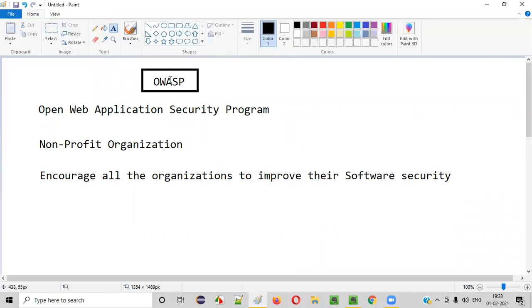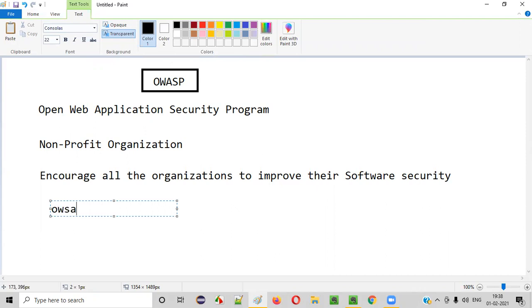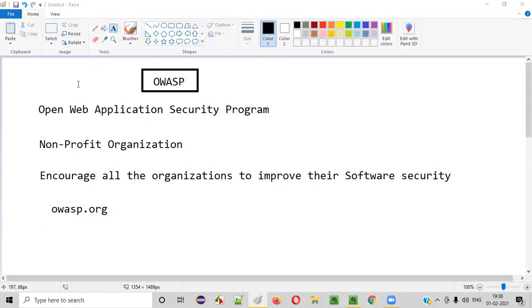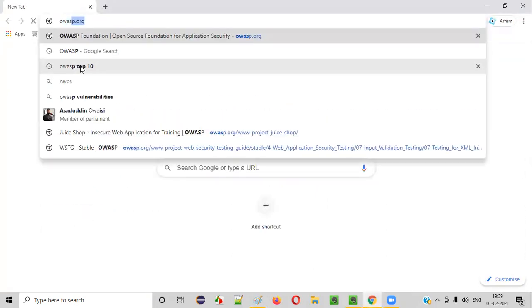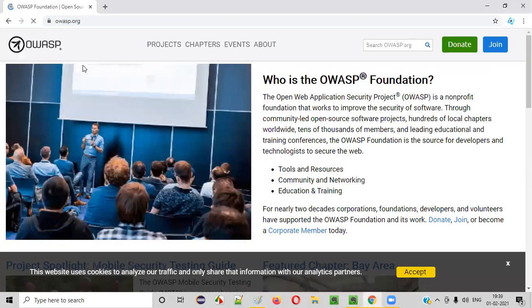So OWASP has a website, guys, that is owasp.org. Just browse owasp.org in any browser. You will be taken to the official website of this OWASP non-profit organization, whose objective is to encourage all the other organizations to improve their software security, guys. Okay, this is all about OWASP.